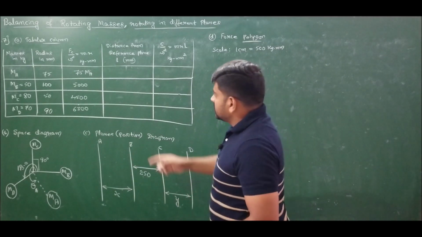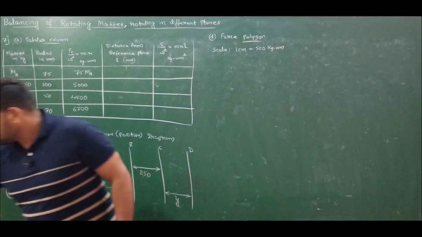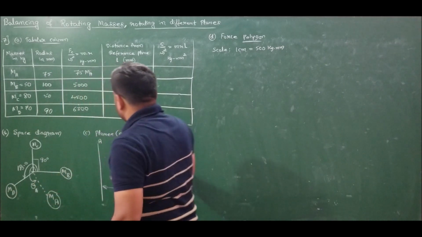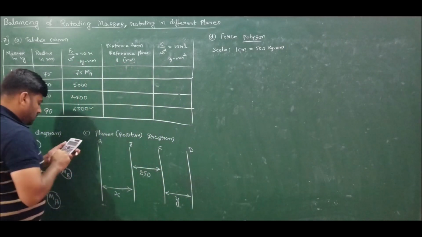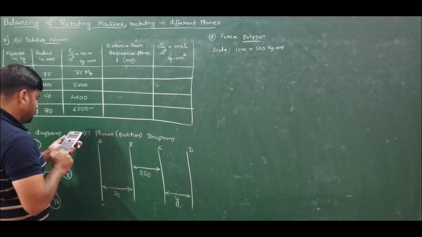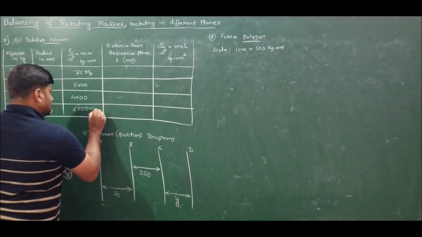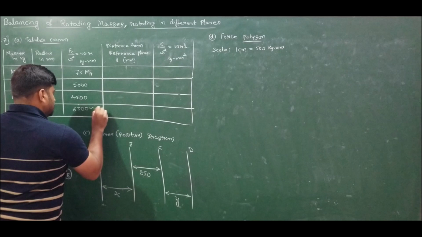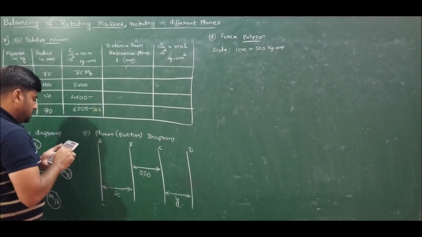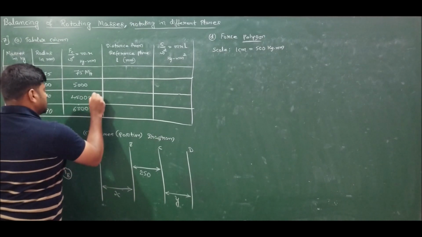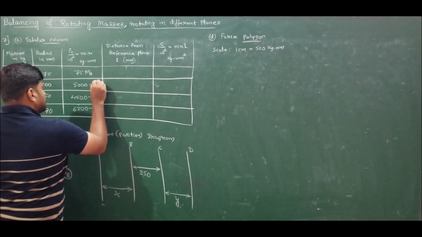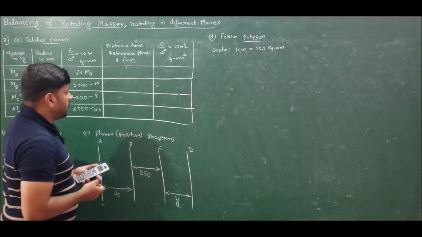Now for the chosen scale, this is how much? 6300 by 500, which is 12.6 centimeters. This is 4500 by 500, which is 9 centimeters. This is 10 centimeters. So this is what we have.